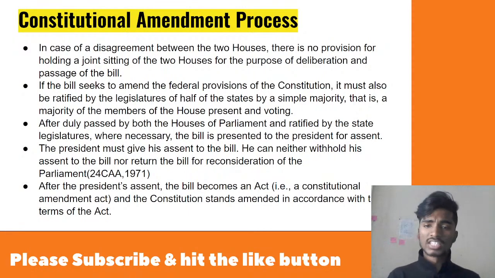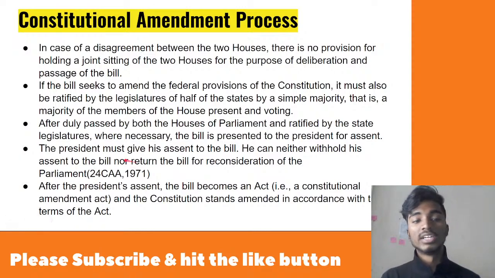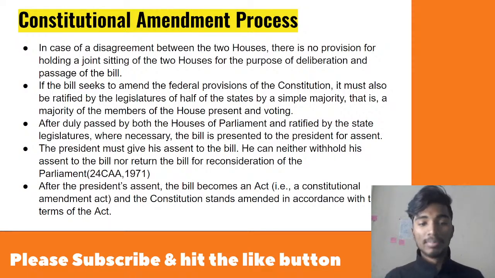Earlier, the president had the power. He could withhold the bill or he could return the bill for reconsideration. But the 24th Constitutional Amendment Act of 1971 made the president's assent mandatory. The president cannot reject the bill. The president cannot resend the bill for reconsideration. Please take a note of this.